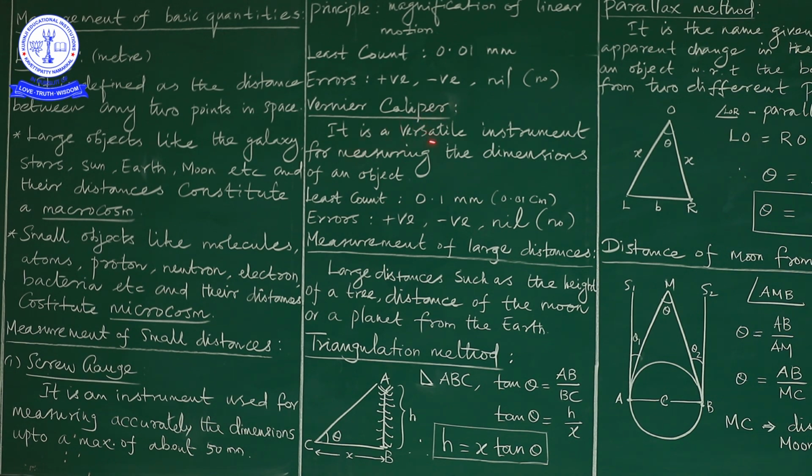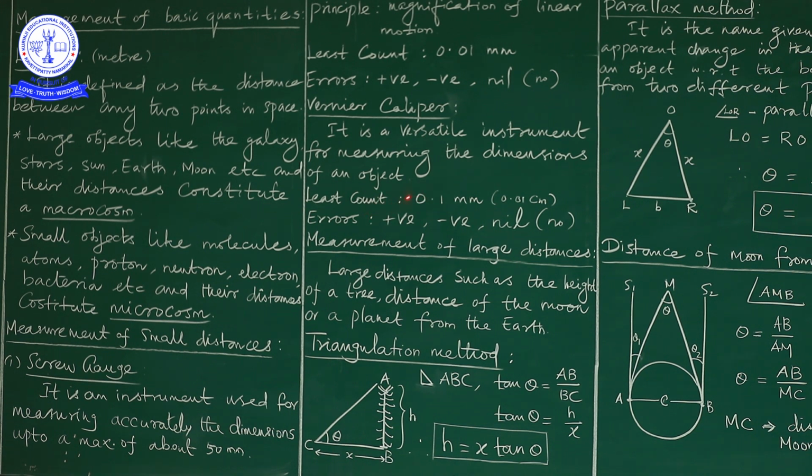It is a versatile instrument for measuring the dimensions of an object. In the case of the screw gauge, we are able to measure the thickness of the given objects. But here it is able to measure the length or the breadth of the given objects. Here also the least count is present.